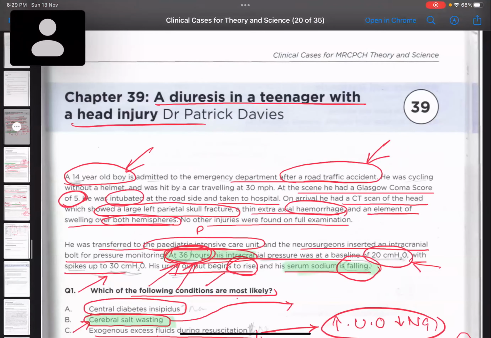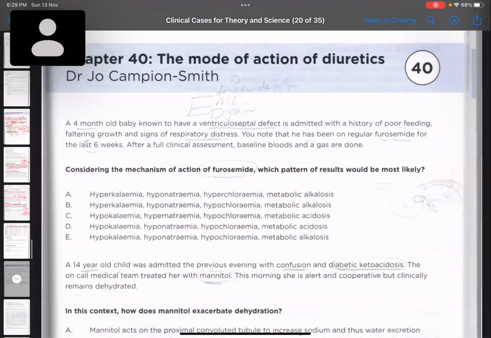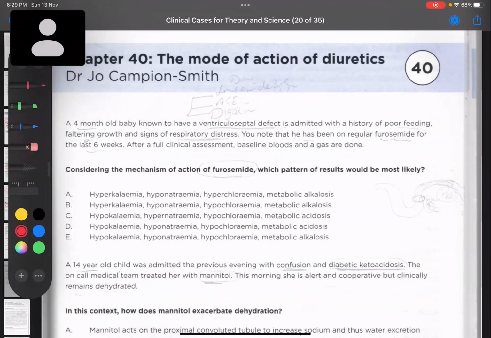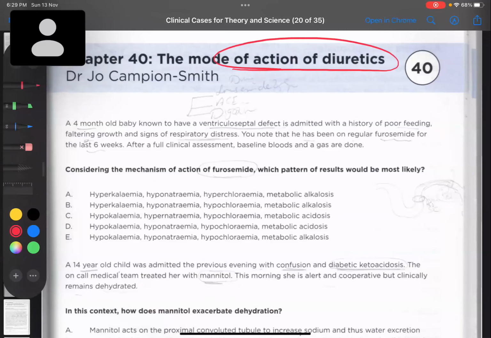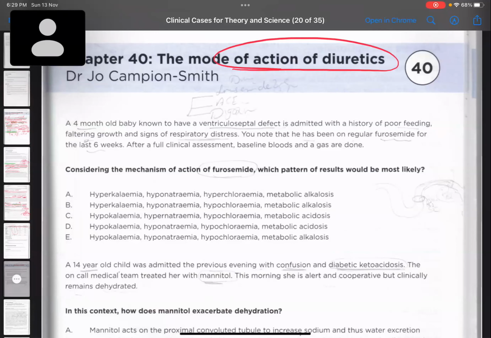39, 40. Mode of action of diuretics. This is an easy topic, and I have one video on my YouTube channel. The name of the video is Last Minute Revision. It comes in pink color. I think I shared the video in class, right? Do you remember during nephrology I shared the video? Yes. So this one is the mode of action of diuretics. We can study from there. Nothing extra.